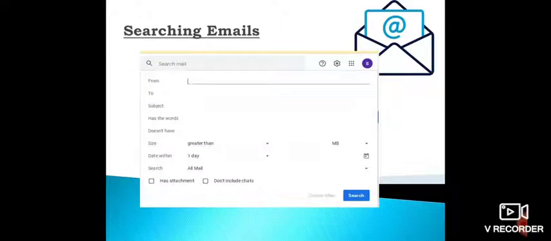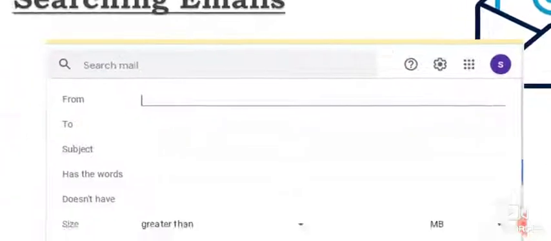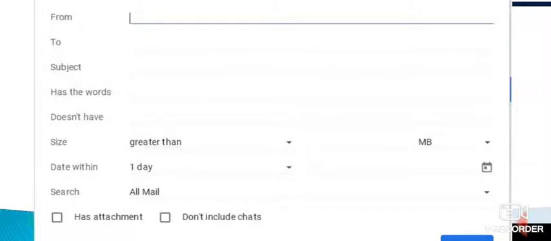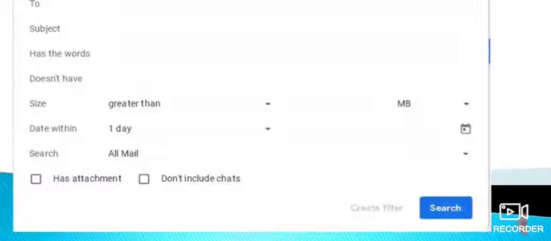Next, searching mails. If you want to search mails from your inbox, you can use this option and this box appears. You can go with different criteria of search. Search from this date to this date, one option. Search on subject. If you are searching on a subject like English, or computer science, you can write that subject. Then has these words, does not have these words, size of the file, then date within. You can use the calendar to search.